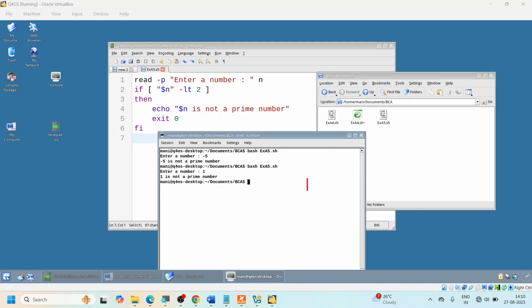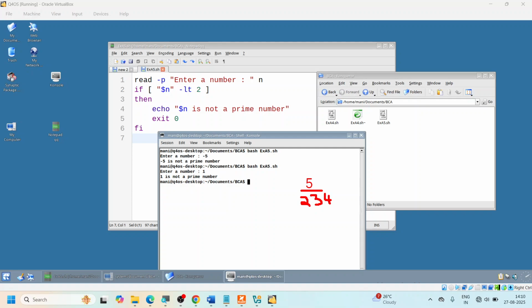If you want to check whether the given number 5 is prime or not, you will have to constantly divide this one by different numbers. So you start dividing 5 by 1. 1 will divide every number, so you don't check with that. So you check whether 2 is dividing 5. If 2 is not dividing 5, well and good, then check whether 3 is dividing 5. If 3 is not dividing 5, check if 4 is dividing 5.